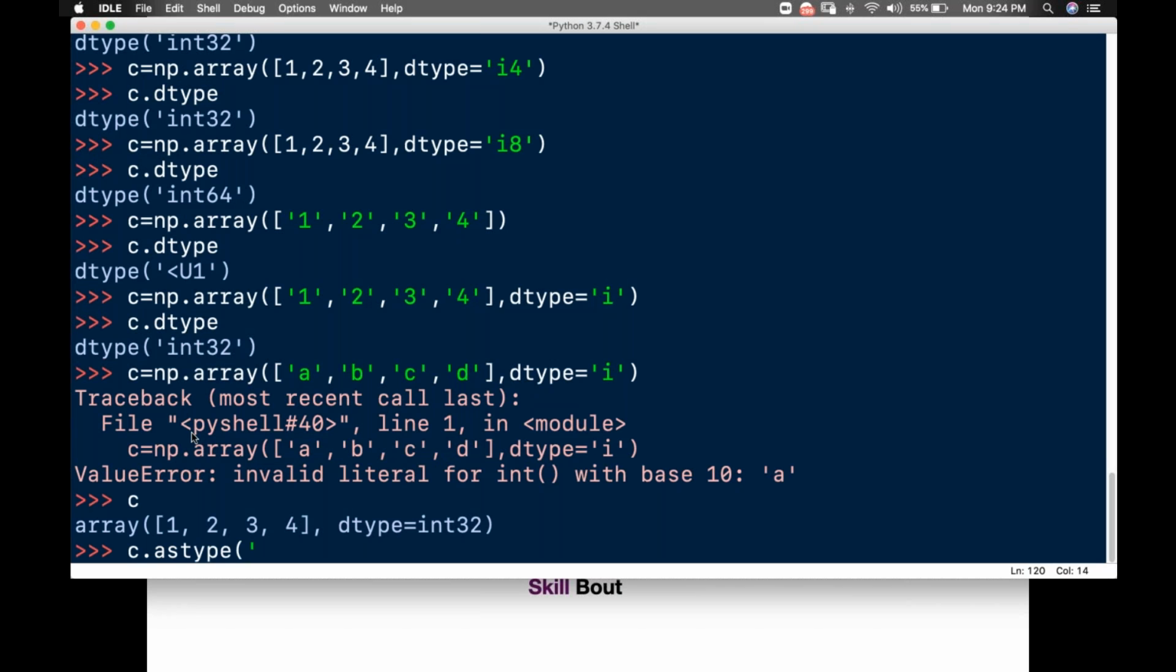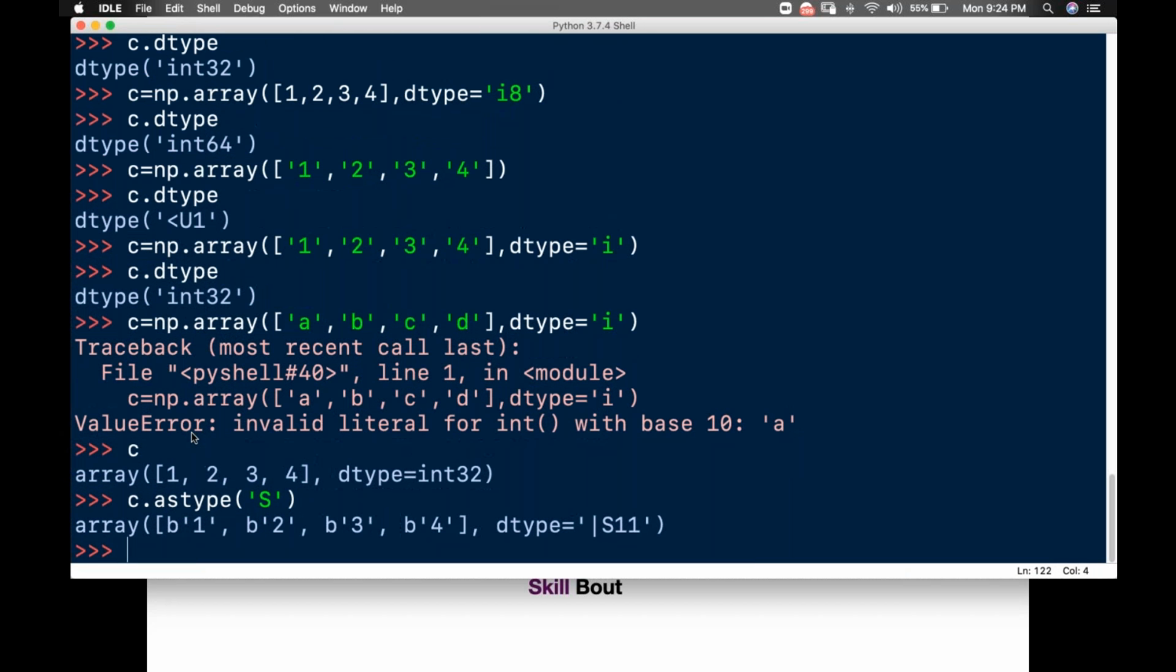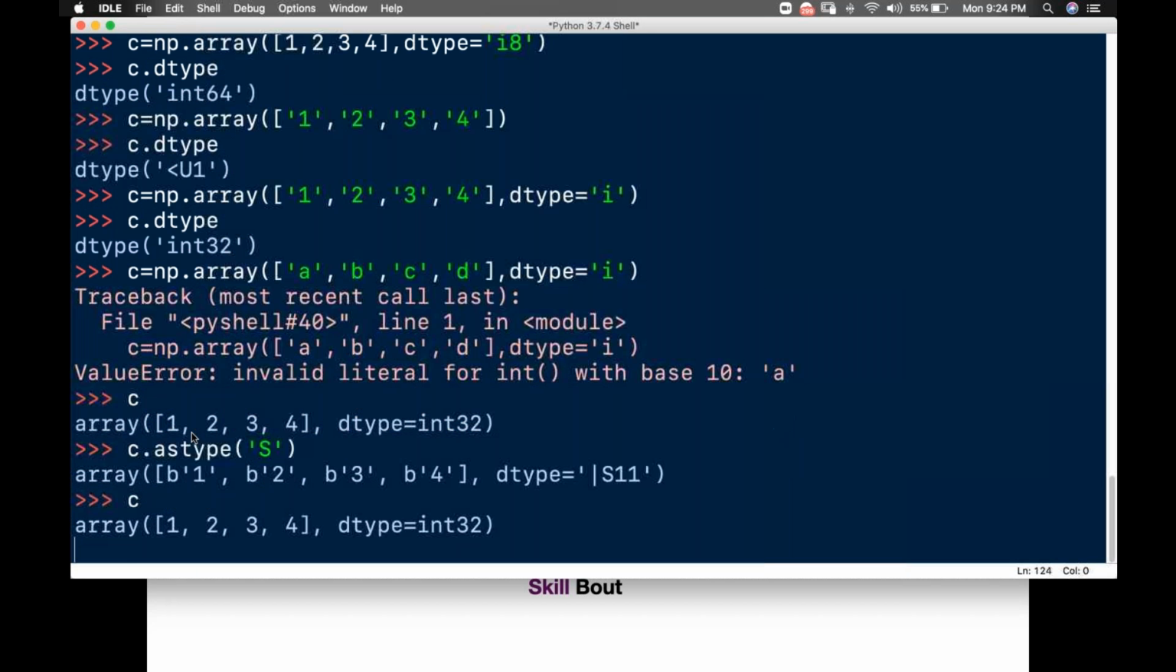For which type do I want to convert it? If I want to convert it to string, I'll just say S here. I'll enter it, so the data is converted to string. If I print C, the original data is not affected. This method returns the converted data, but the original data is not getting affected. This is one thing you need to remember.